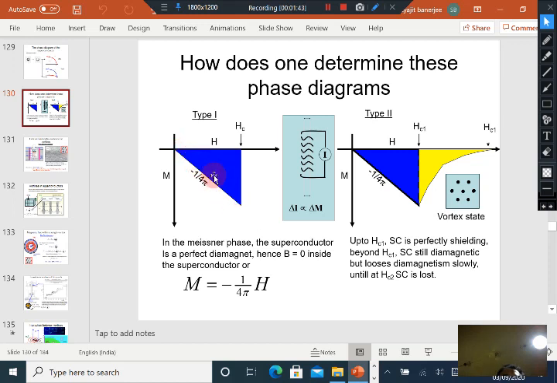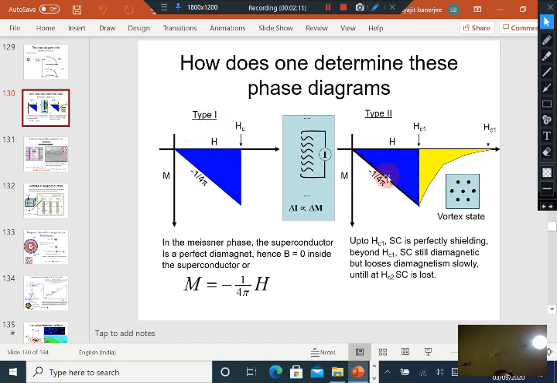M is equal to minus 1 by 4 pi H, because B is 0 inside the superconductor. The magnetization will exhibit perfect diamagnetism, and then at the critical field, the magnetization will drop to 0 and the material will turn normal. So this is the typical response of a type 1 superconductor.